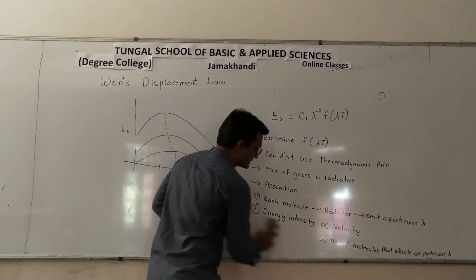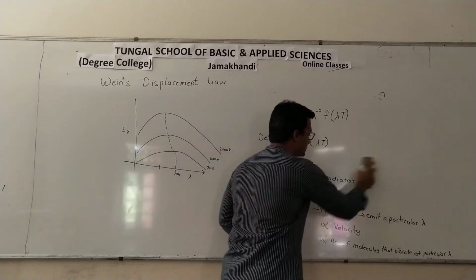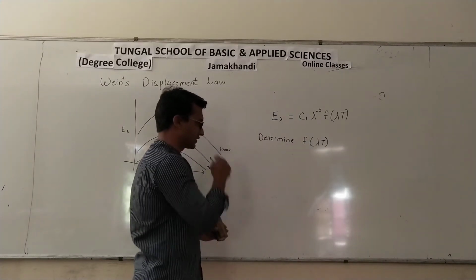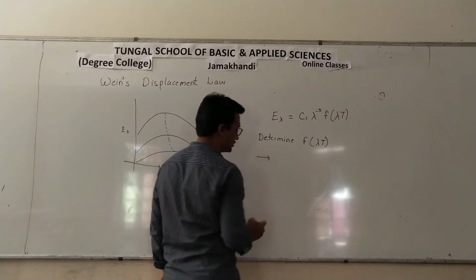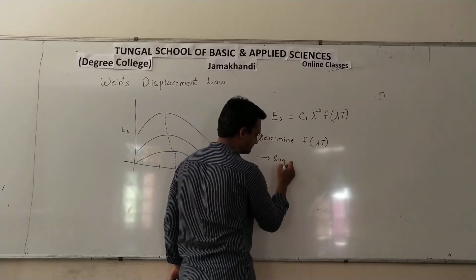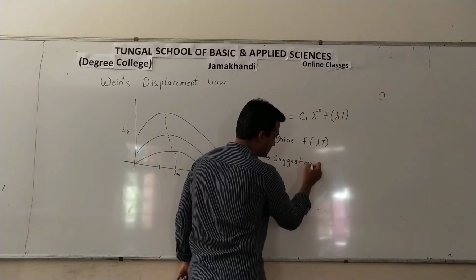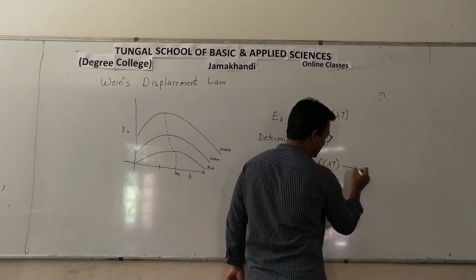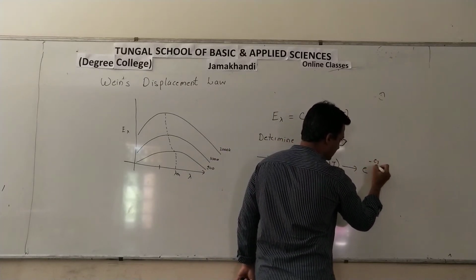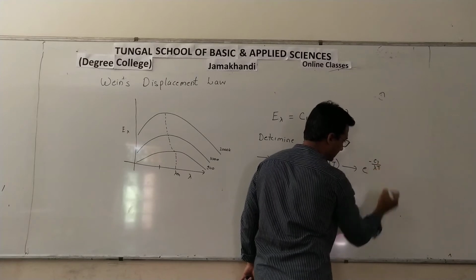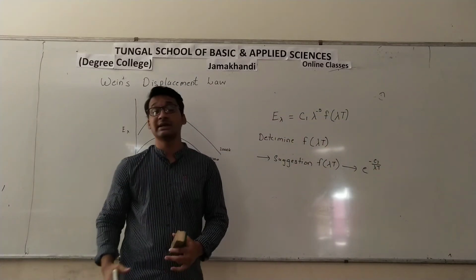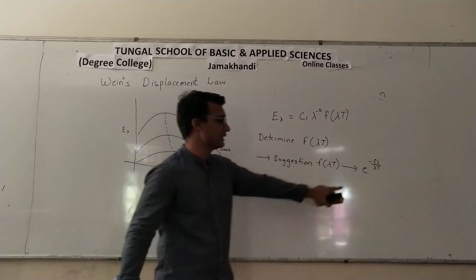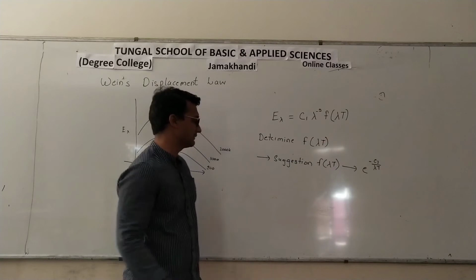So using this assumption, he tried to find out the value of this function of lambda T. He came up with this suggestion, that this function is of the form e raised to minus C2 divided by lambda T. So we will now place this function in the previous equation.